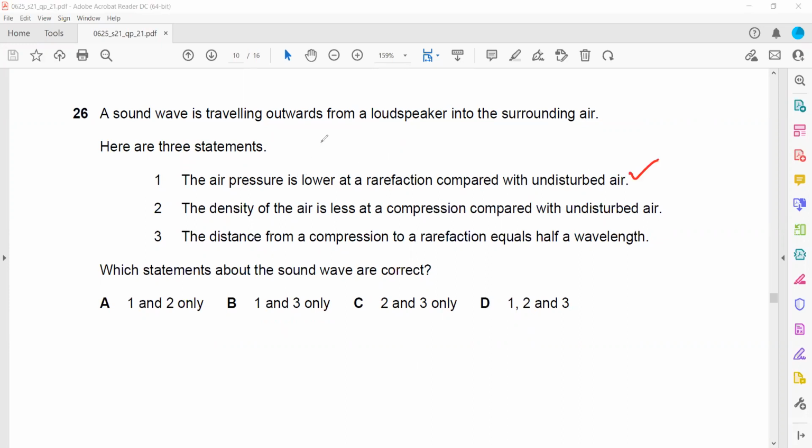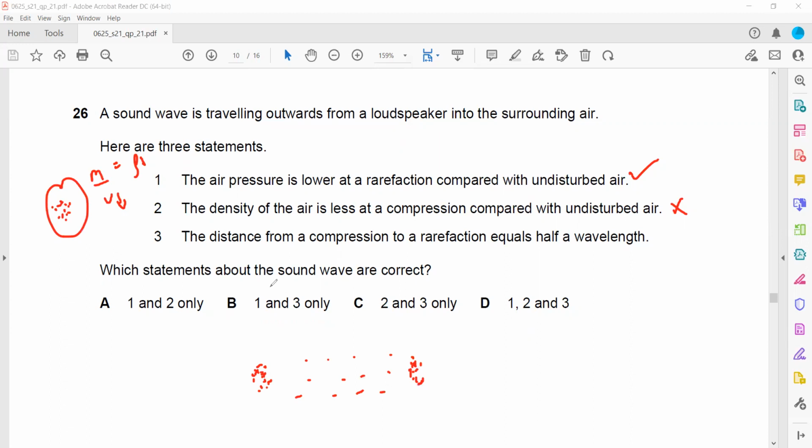The distance from compression to rarefaction is equal to half a wavelength. That is true. For example, we have a compression, the region of high pressure, then a rarefaction, and then a compression. The distance between two successive compressions is called the wavelength. But between a compression and a rarefaction, that will be equal to half of the wavelength. So the third statement is also correct. That's why 1 and 3 are the correct statements related to sound.